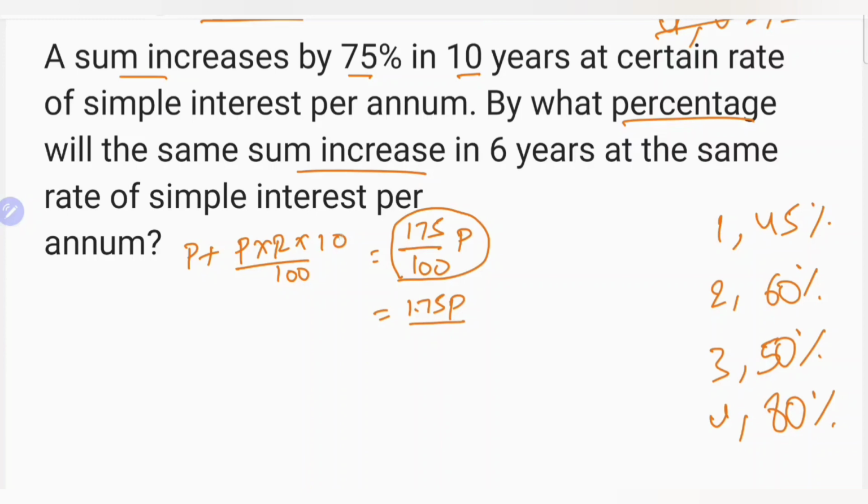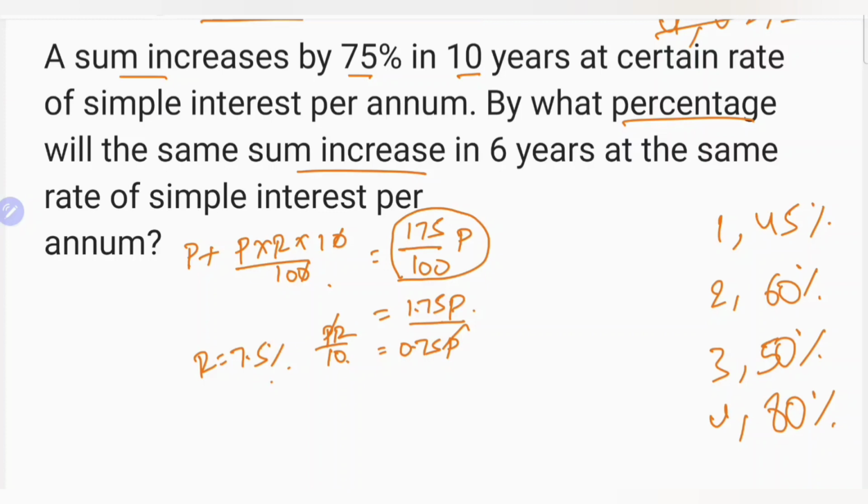Understand the concept. 0 zeros, 1.75 P minus P, 0.75 P, it is nothing but PR by 10. That means P P cancel, R will be 0.75 into 10, it is 7.5. Rate of interest equal to 7.5%. Directly writing this step and this, it can be sufficient.